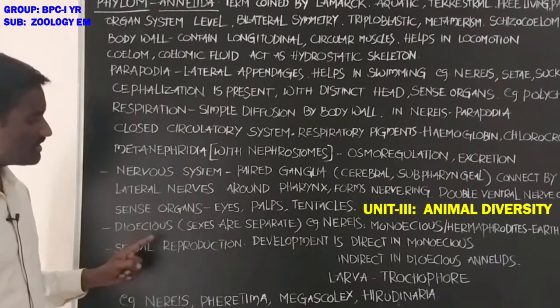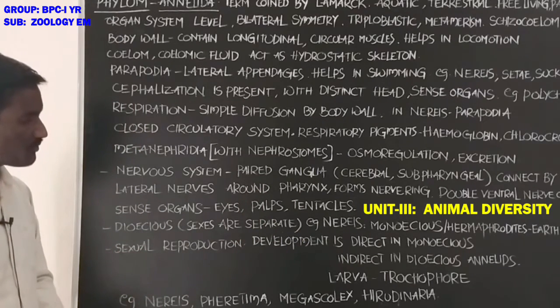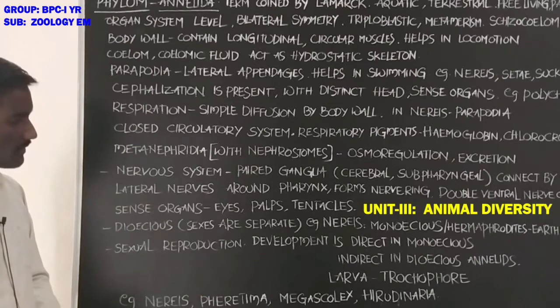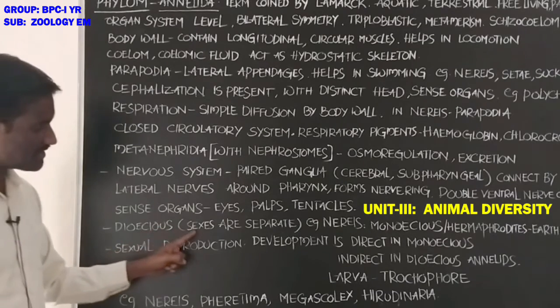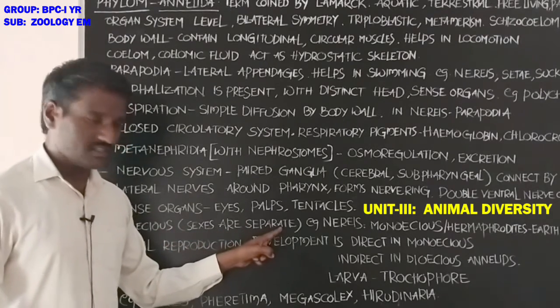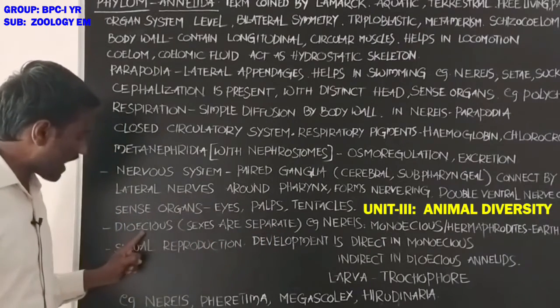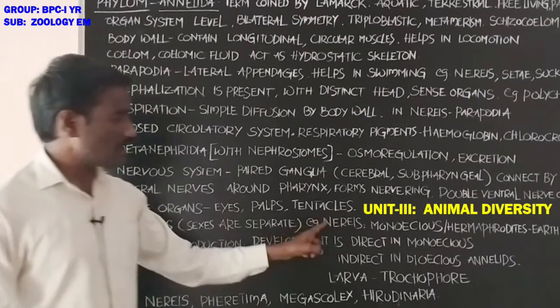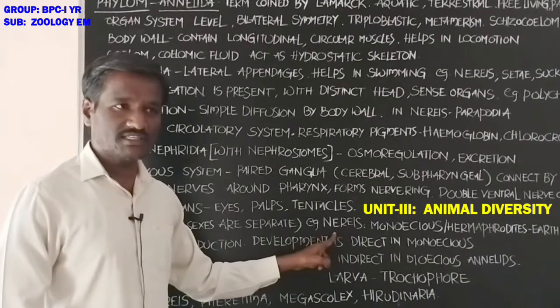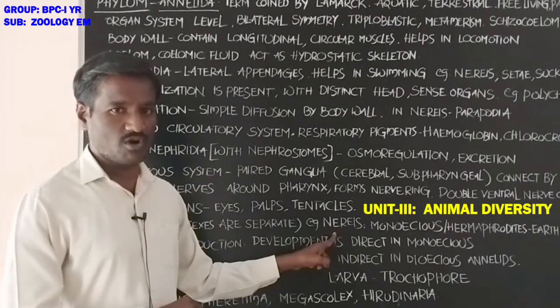Next, these animals are of two types. Some animals are sexually separate, also called dioecious. Example, Nereis: males and females are available.